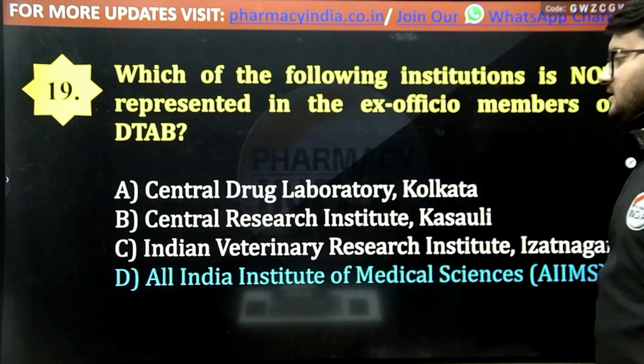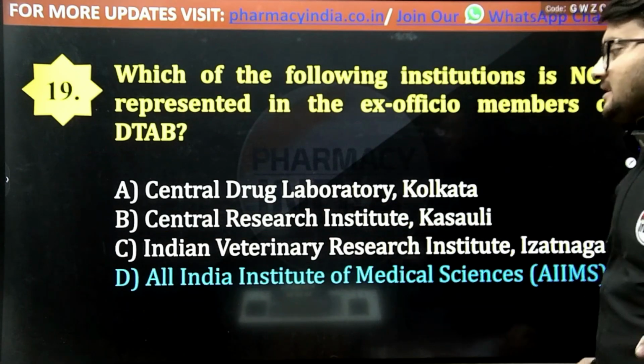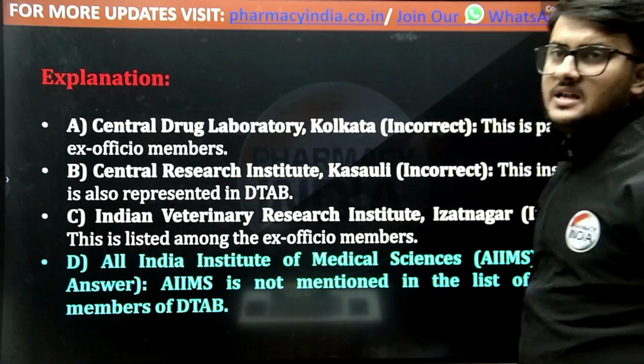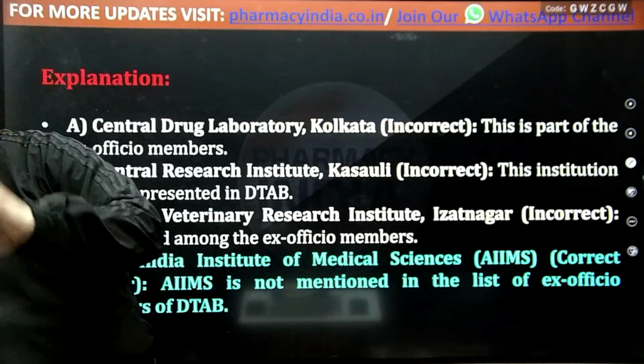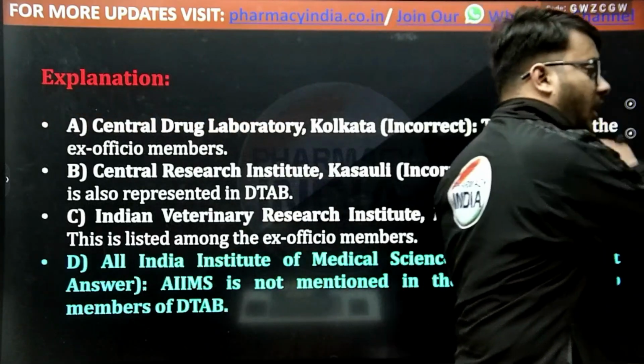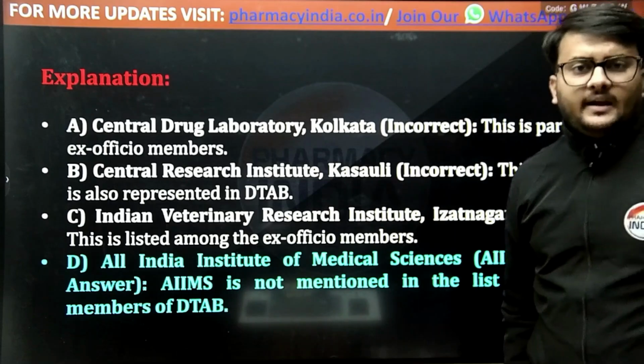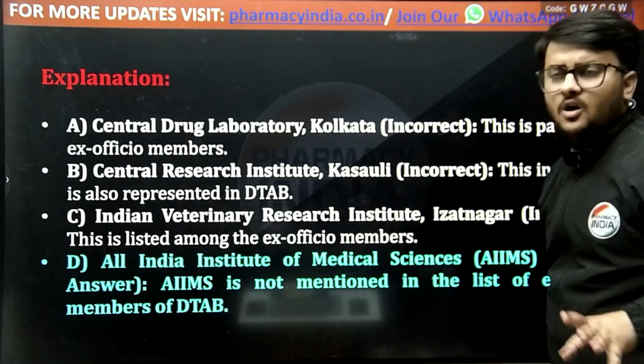And the correct answer is option D, that is AIIMS. All India Institute of Medical Sciences is not represented as an ex officio member of the Drug Technical Advisory Board. Rest all 3 options are correct according to the Drug Technical Advisory Board category of ex officio members.